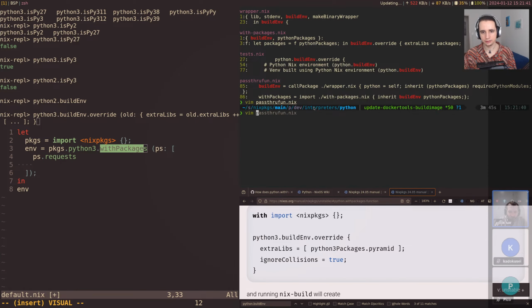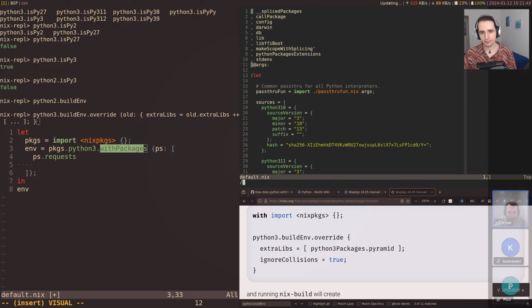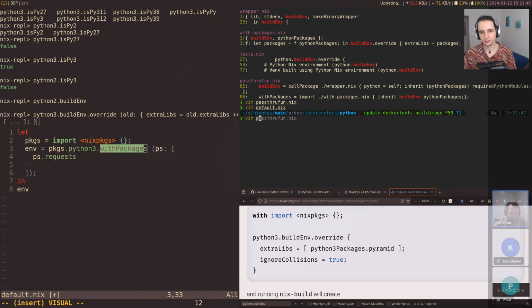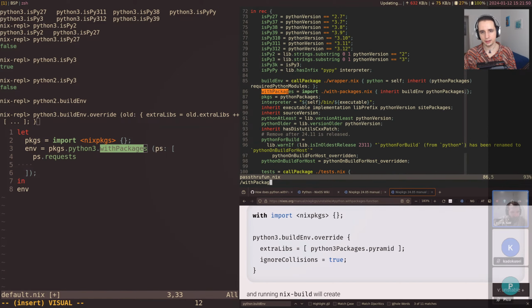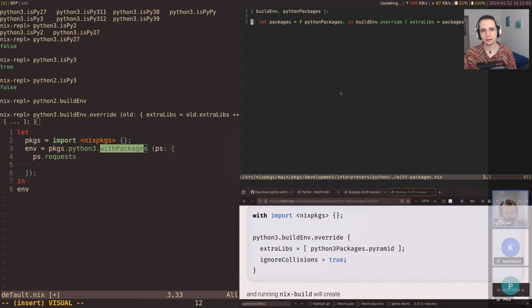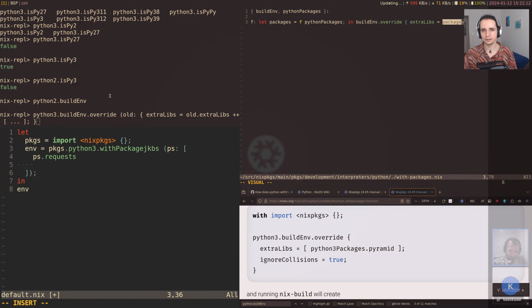And we can actually look at this as well. So withPackages, it's here. withPackages equals, okay, it links to withPackages, but it also, we can see here, it passes in buildEnv. It's kind of weirdly inconsistent here that this uses import now, but that's fine. And yeah, it's a super simple wrapper over buildEnv, so it really just does that, but a bit more convenient.